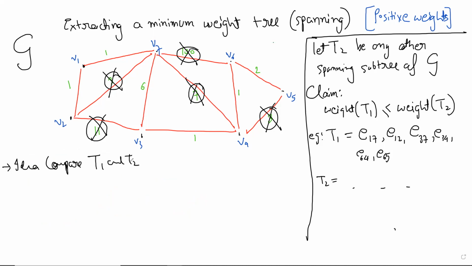When you want to compare two things, obviously you would compare them in the places where they differ, right? The edges that are there in T2 and not in T1, things like that. The edges that are same in both, you don't need to compare. They are getting cancelled. Is that okay with everyone? Yeah. That is the idea.